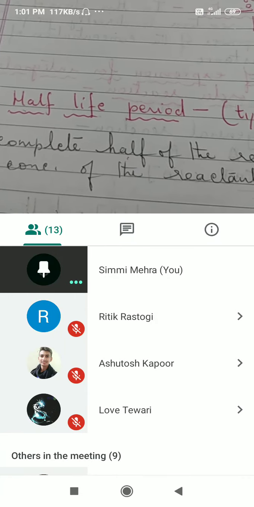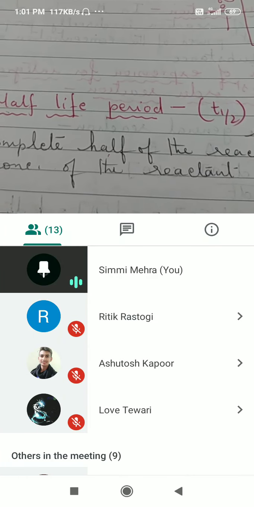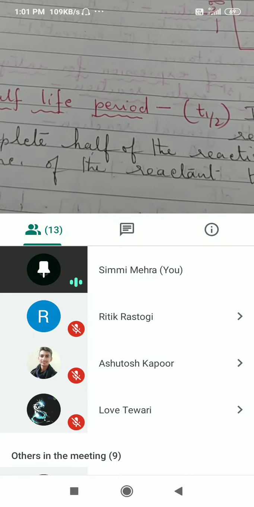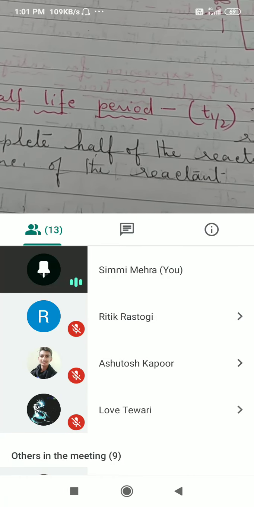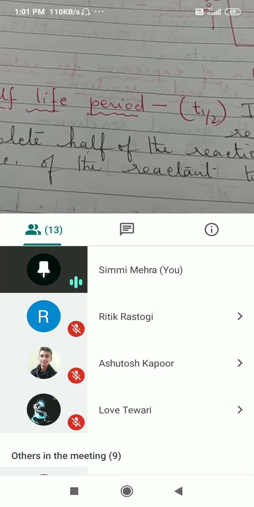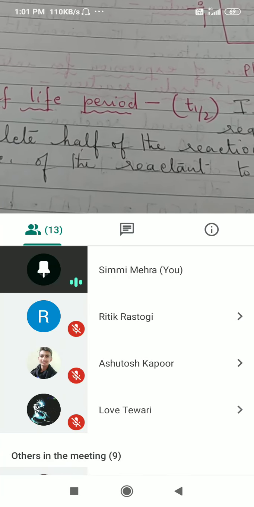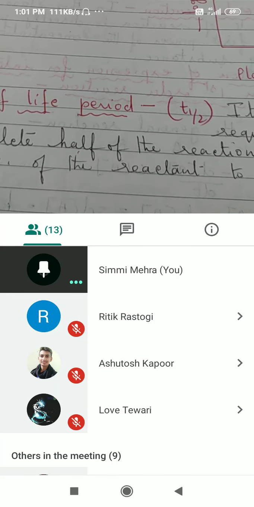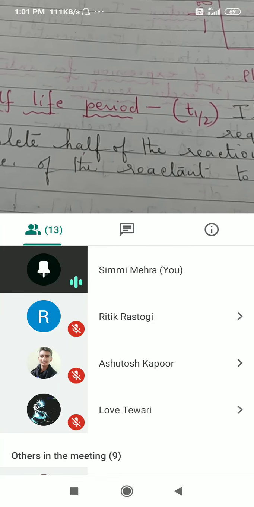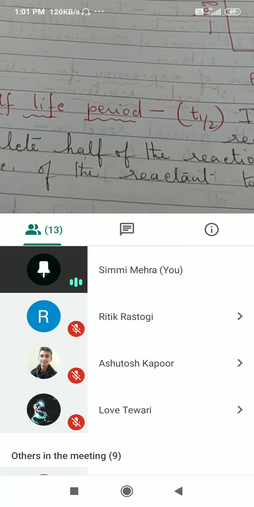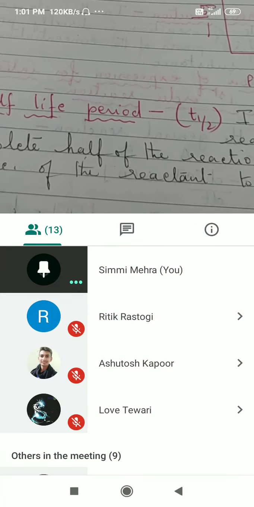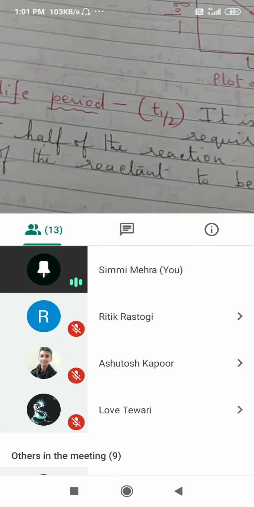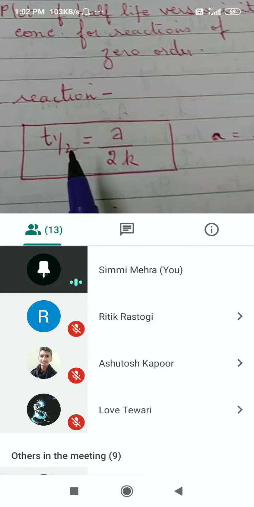It is the time taken for the initial concentration of the reactant to be reduced to half. If the initial concentration was A0, the time taken for A0 to become A0 by 2, exactly half, that time will be known as T half. It will be represented as T half, like this.